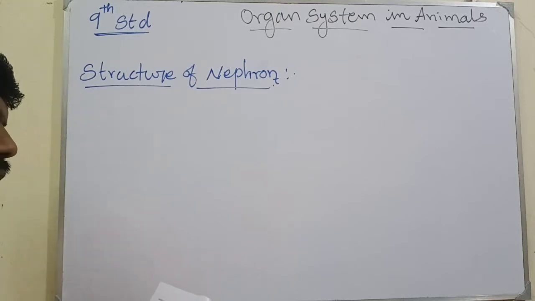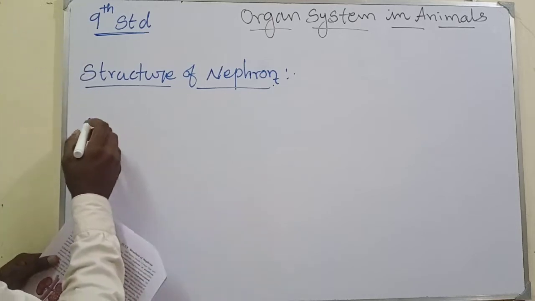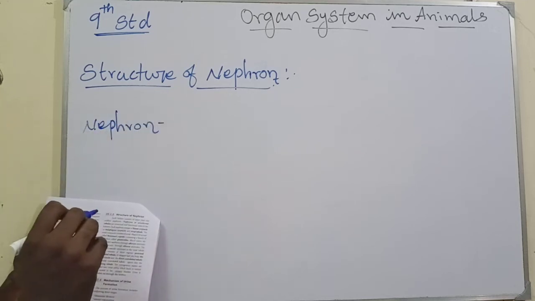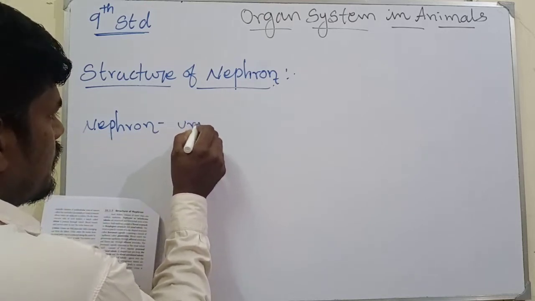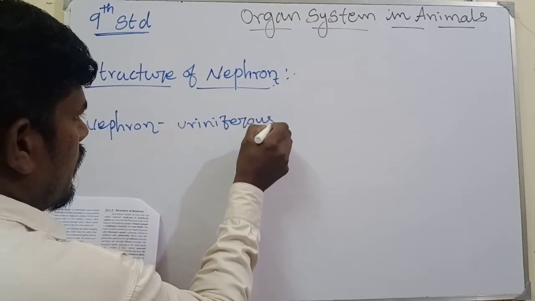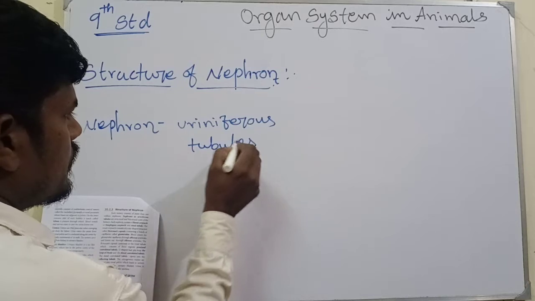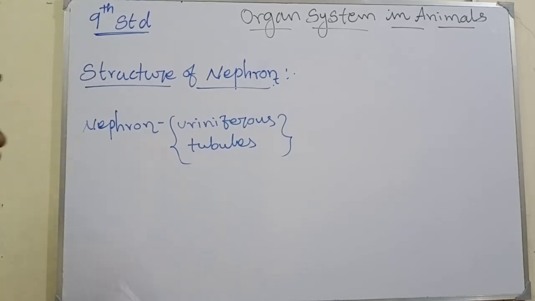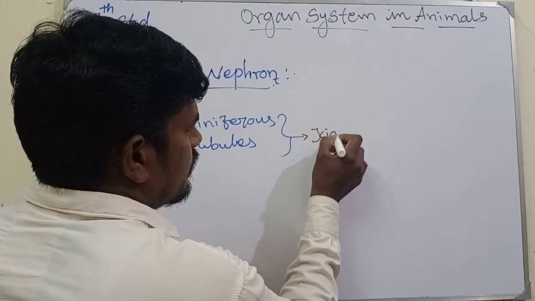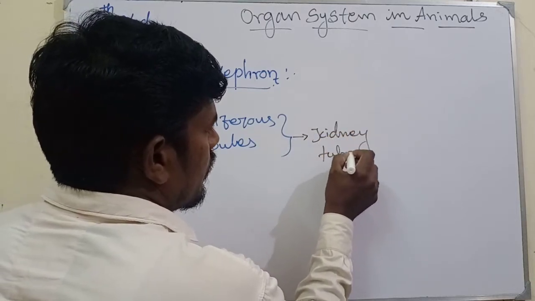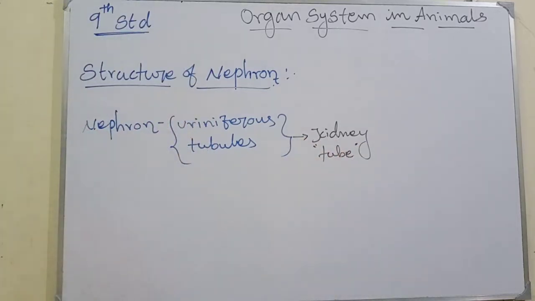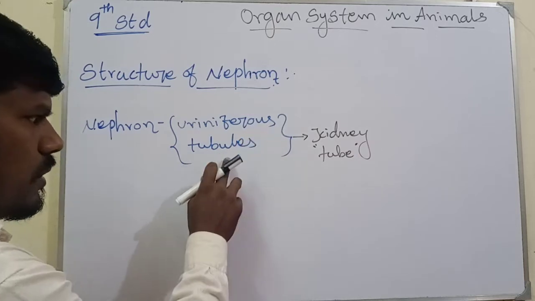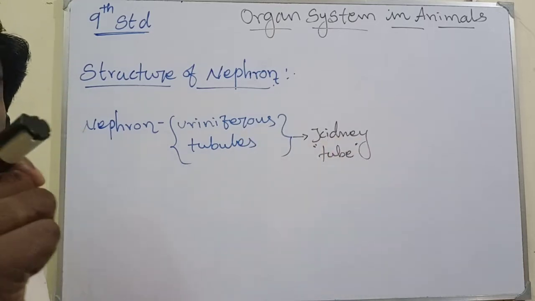Nephrons are uriniferous tubules. Nephron is the structural and functional unit of the kidney. What do uriniferous tubules mean? Very simple: uriniferous tubules are nothing but kidney tubes. So nephrons, the uriniferous tubules or kidney tubes, are the structural and functional unit of the kidney.